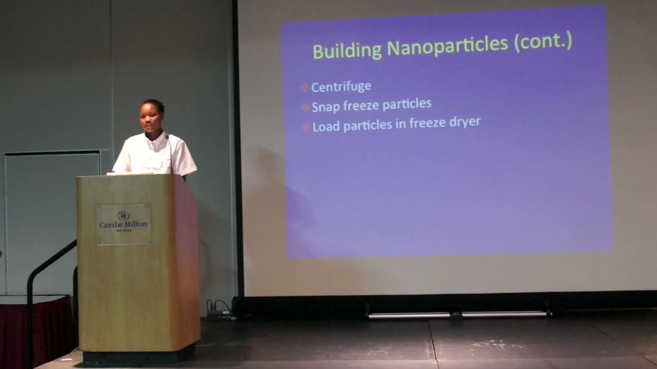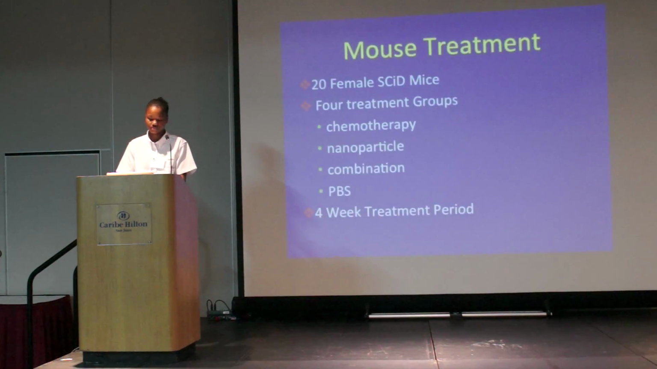To rid the solution of any loose ingredients, the nanoparticle suspension was centrifuged at 2000 RPM for 5 minutes. After, the supernatant, which contained any extra or loose ingredients, was discarded. The newly formed particles were then snap frozen in liquid nitrogen and loaded into a freeze dryer where lyophilization was performed for the duration of 48 hours. After lyophilization, our nanoparticles were complete and ready for mass treatment.